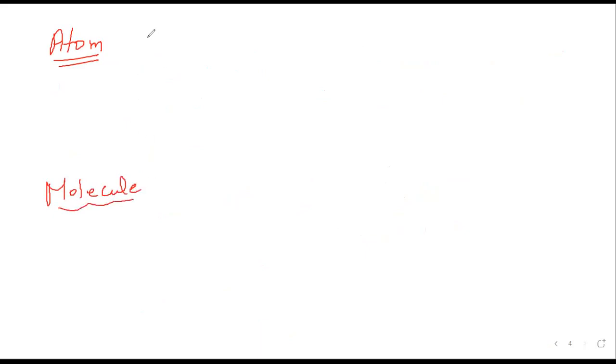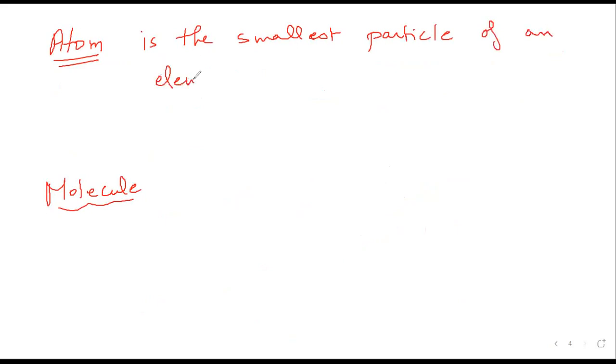Of course, an atom is the smallest particle of an element. If I have an element, whether it is a monoatomic element or a diatomic element or a more than diatomic element, then the smallest particle in this element is the atom.